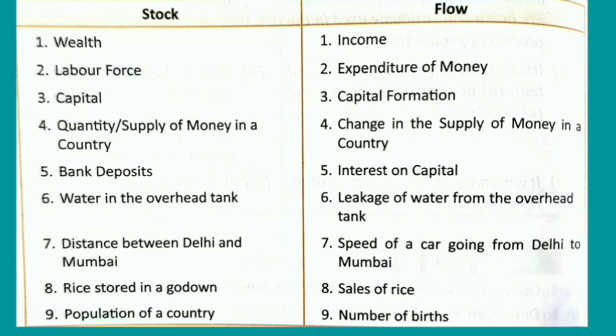Okay, first is stock variables. First one, wealth. Second one, labor force. Third one, capital. Fourth one, quantity of money or supply of money in an economy. Fifth one, bank deposit. Sixth one, water in the overhead tank. Seventh one, distance between Delhi and Mumbai. Eighth one, rice stored in a godown. Ninth one, population of a country. So all these variables we can measure at a particular point of time.